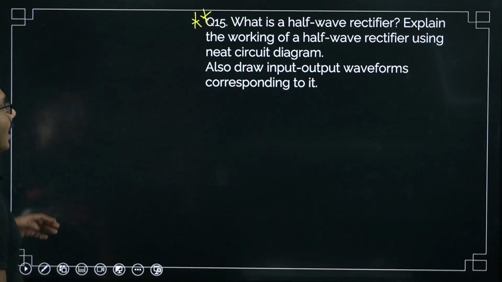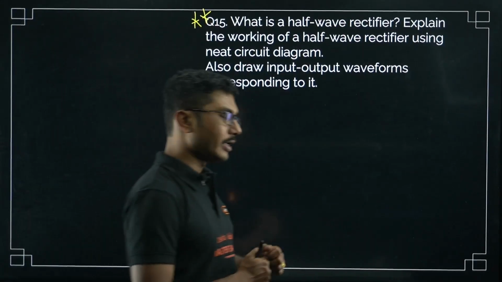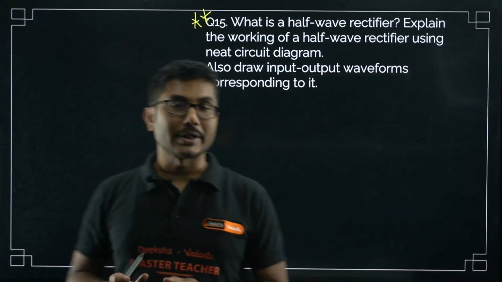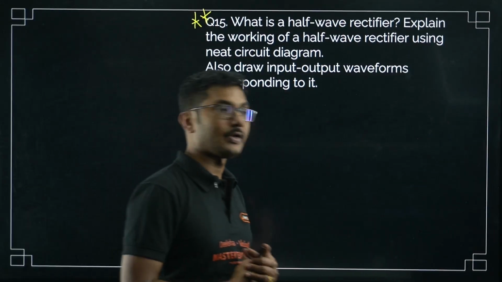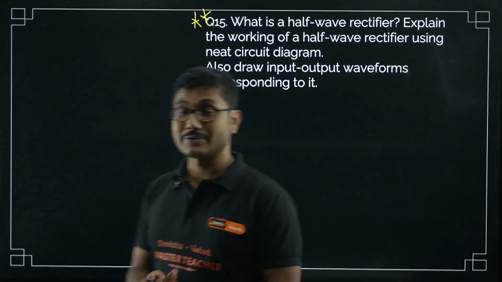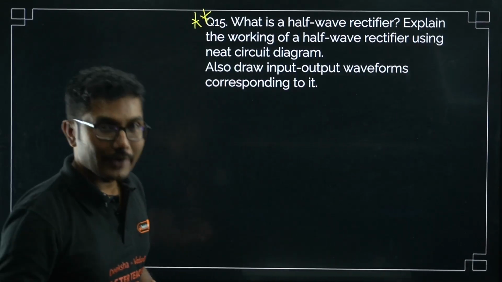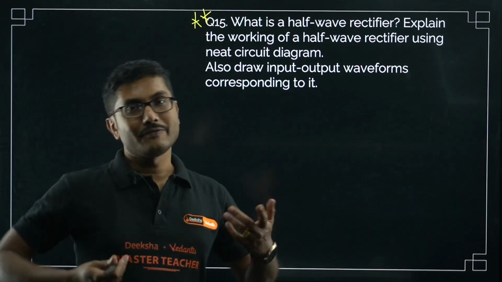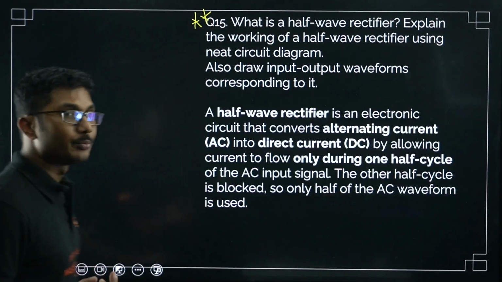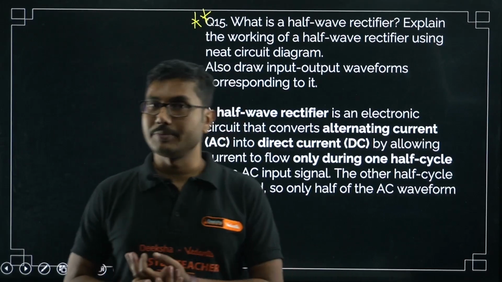Now next, half wave rectifier, another very important question. Most students last year thought half wave rectifier would come, but full wave rectifier was repeated. Full wave rectifier came the year before as well, in 23 as well as 24. So it might come in 25 as well, but in 25 half wave rectifier is expected, so you have to prepare both of them. You cannot skip any of them.